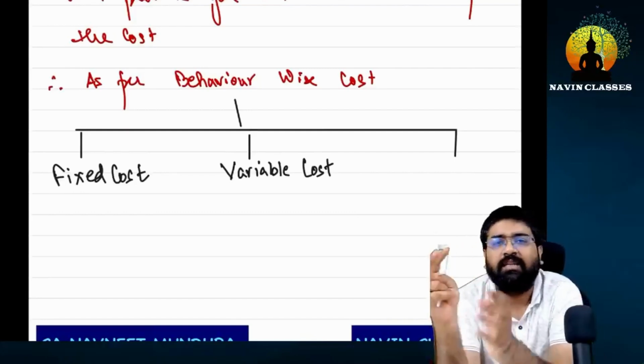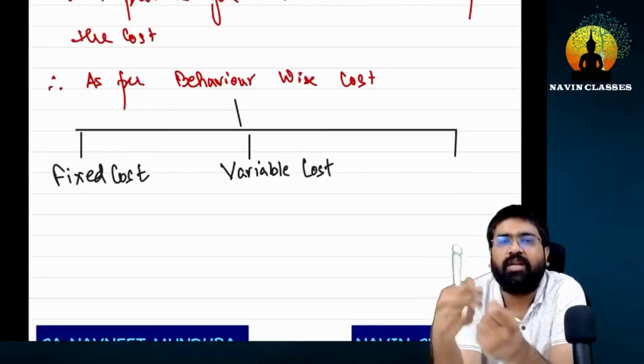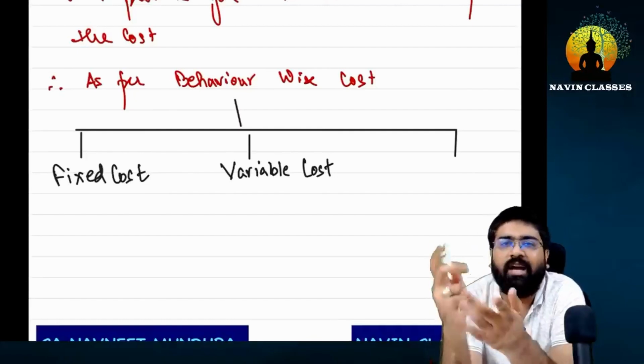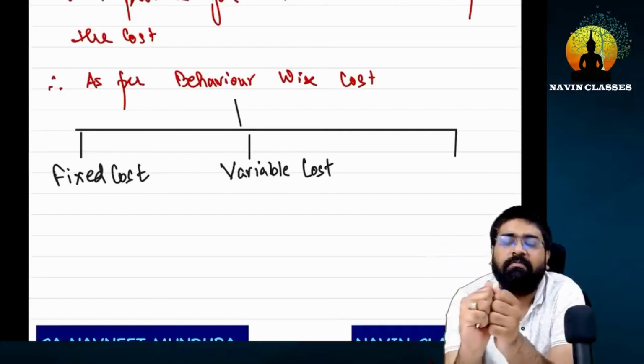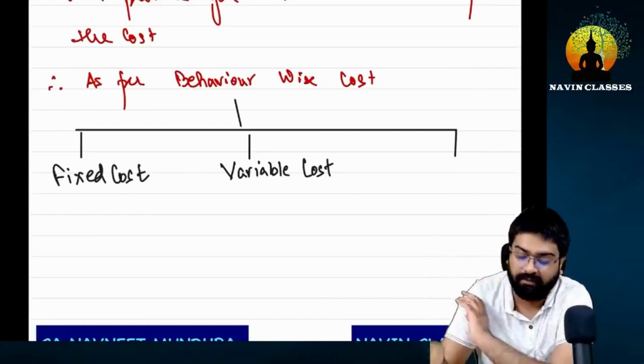For example, when 10 students come, what salary do you give your staff? What salary do you give the team members? And what if 20 come? Then definitely you will be able to tell. Meaning when you have your team members, can you tell me whether you pay them on a variable basis or a fixed basis?